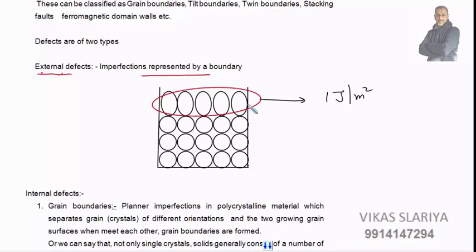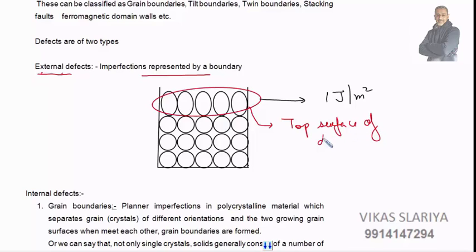which means this is an external defect confined to the upper layer only. An example is the top surface of a still liquid in a vessel. Have you seen a still liquid in a vessel?